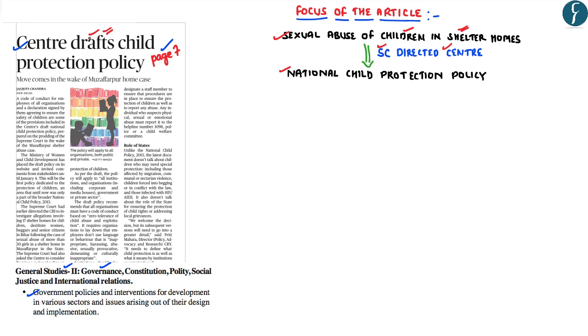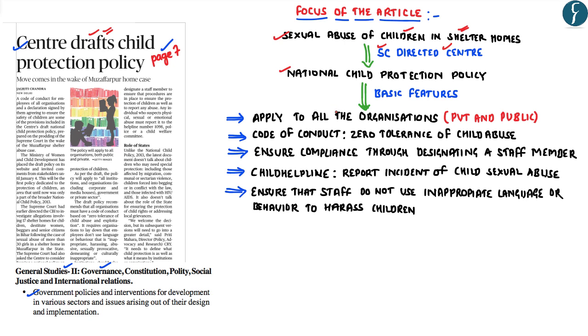So as part of this video analysis, let us look at certain basic features of the draft child protection policy. This particular draft policy shall be applicable to all the organizations, both private as well as public. Under this policy, all these organizations are required to formulate a code of conduct, and this code of conduct should be based upon the policy of zero tolerance of child sexual abuse.